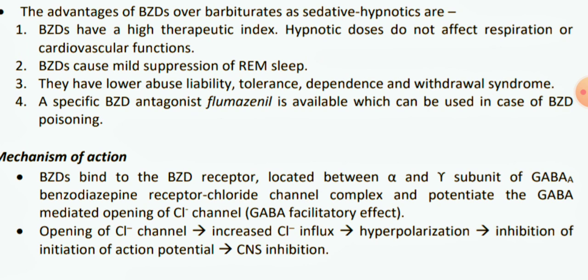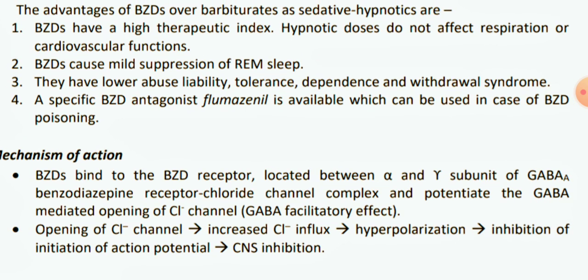Benzodiazepines bind to the benzodiazepine receptor, which is located between the alpha and gamma subunits of the GABA A benzodiazepine receptor chloride channel complex. In the case of barbiturates, they bind to this complex at the barbiturate receptor. And in the case of benzodiazepines, they bind to the benzodiazepine receptor on this complex and potentiate the GABA mediated opening of the chloride channel, as in the case of barbiturates.